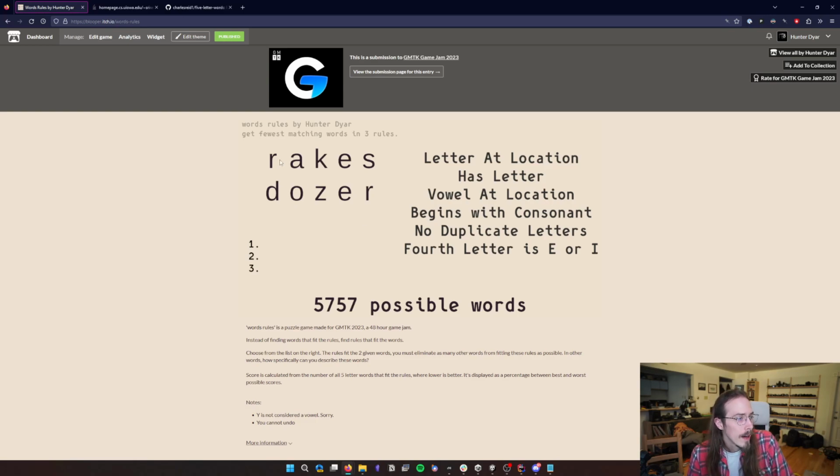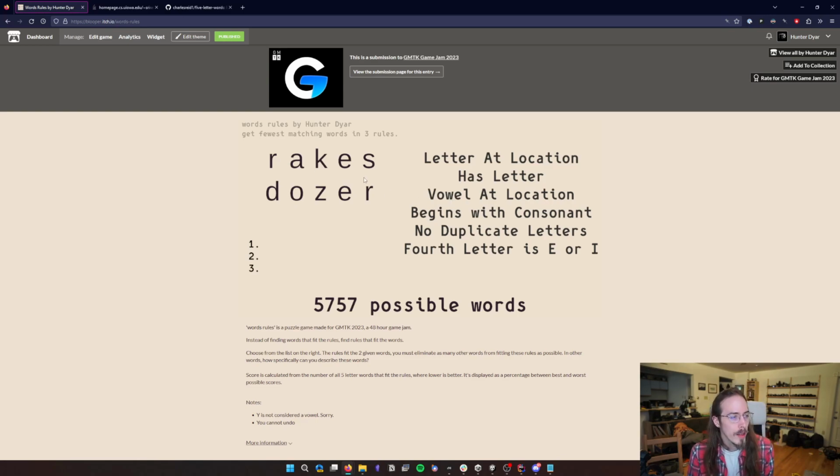But anyway, Words Rules is a puzzle game. The theme of the jam was role reversed. I eventually landed on thinking through Wordle and word puzzle games and letter puzzle games and games like Not Words, where often you have some set of constraints or hints or rules. In Wordle, there is an A in the second letter and there's a T somewhere in the word, so you have these rules and you have to think through all those rules in order to land on what the word is. So for my game, I reversed that and tried to come up with a game where you were given the words and then you had to come up with the rules that would match them.